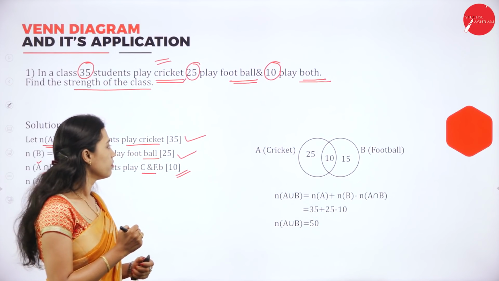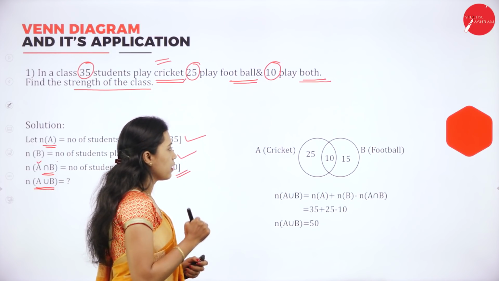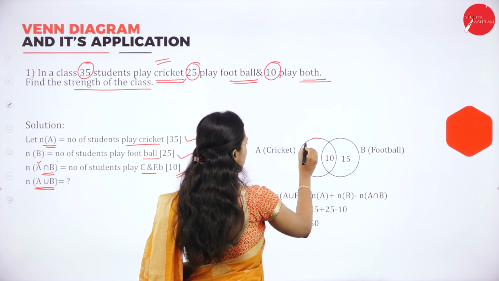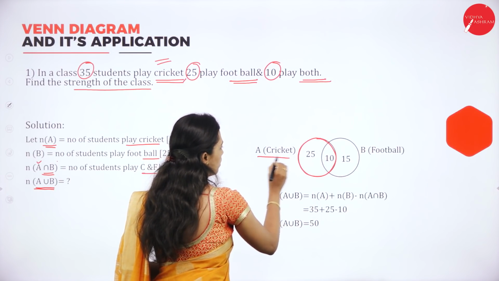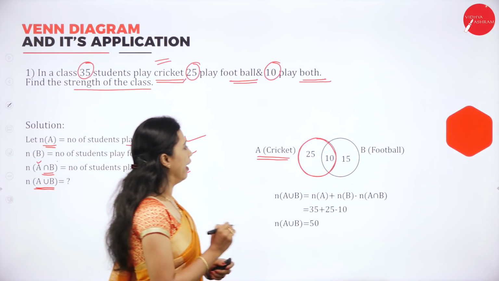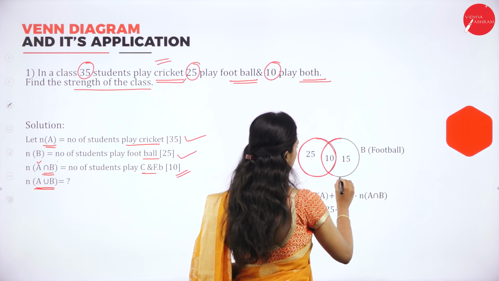Then we have to construct the Venn diagram. Here this is cricket, the number of students who play cricket, and the number of students who play football.